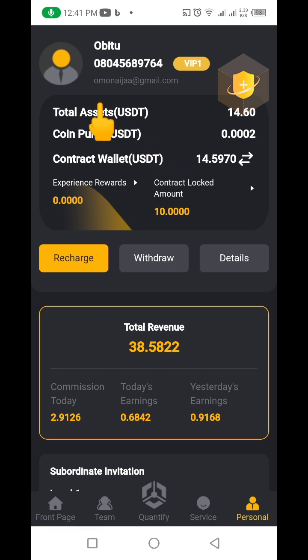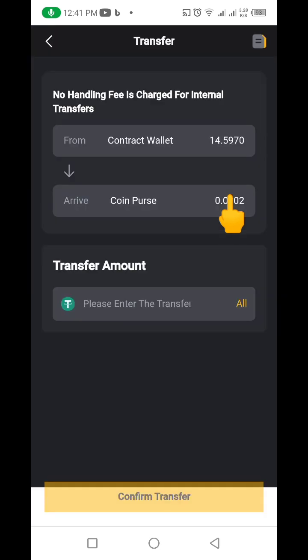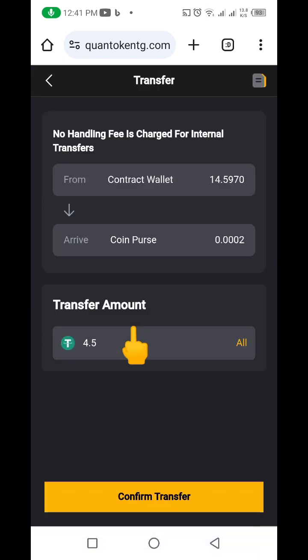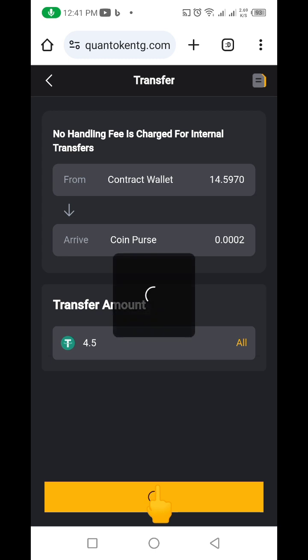But because these funds are in my total asset account here, which is this 14.60 USDT, I need to transfer my 4.6 USDT to this coin purse. So I'm going to click on this two-arrow icon here. When I click on it, I want to transfer this 4.59 USDT to this coin purse. So I'm going to type in 4.5 here. Let me just take out 4.5. When I click on that, then I'm going to click on confirm transfer.